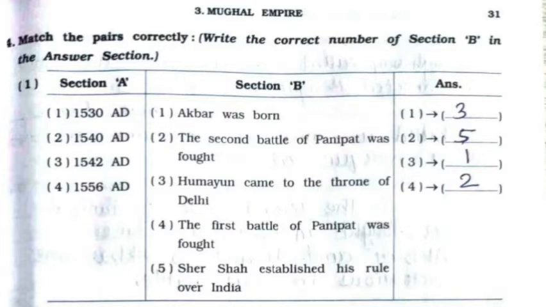Question number 5, that is match the following. First one, 1530 AD, it's option number 3, Humayun came to the throne of Delhi. Second, 1540 AD, it's option number 5, Sher Shah established his rule over India. Third, 1542 AD, it's option number 1, Akbar was born. And fourth, 1556 AD, it's option number 2, the second battle of Panipat was fought.